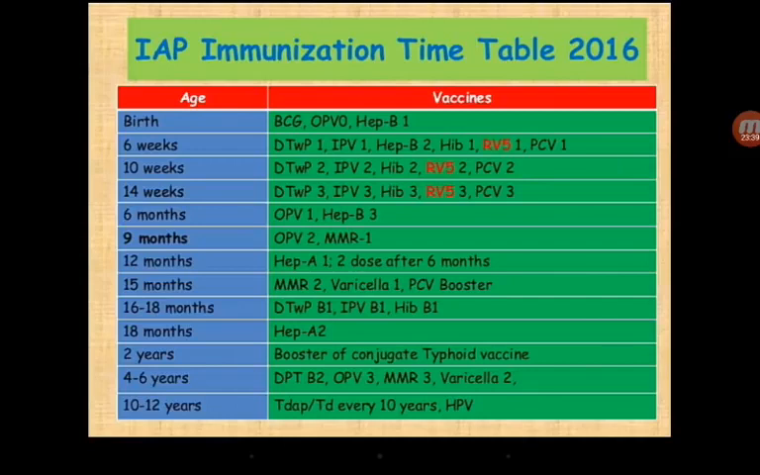Now the DTwP vaccine was started at 6 weeks, 10 weeks, 14 weeks, 3 doses. Then the IPV vaccine similarly started at 6, 10, 14. So remember the first dose, and then go along according to the gap. You can remember it well. Clear?